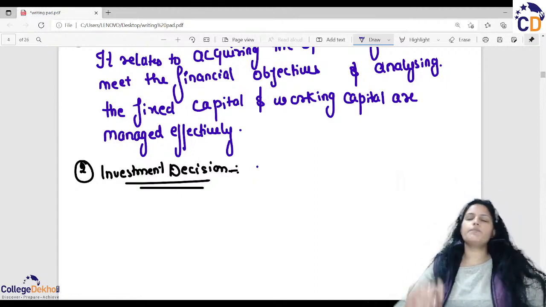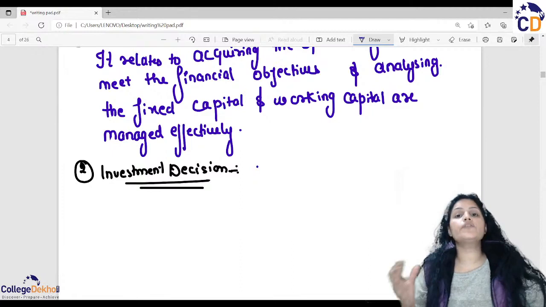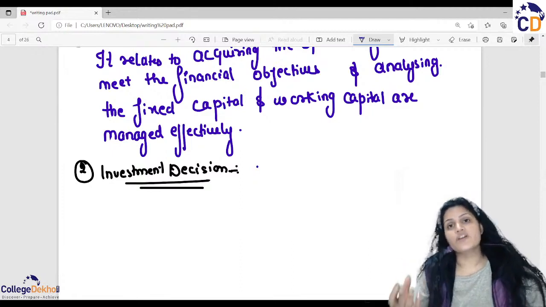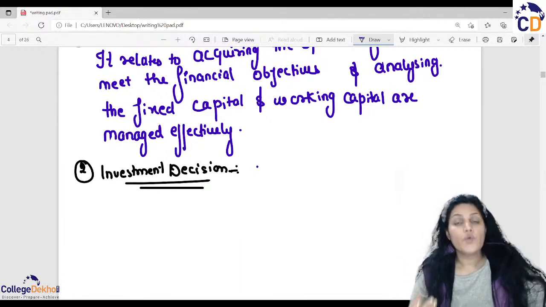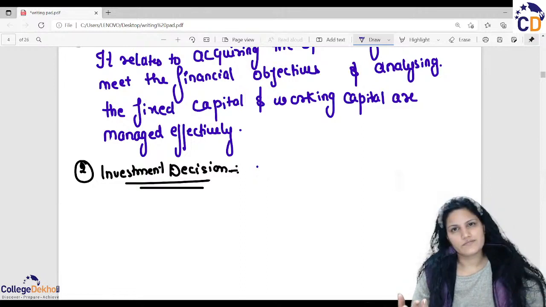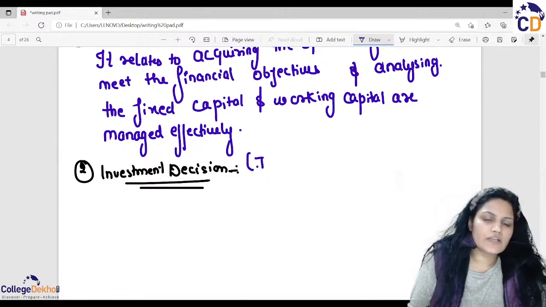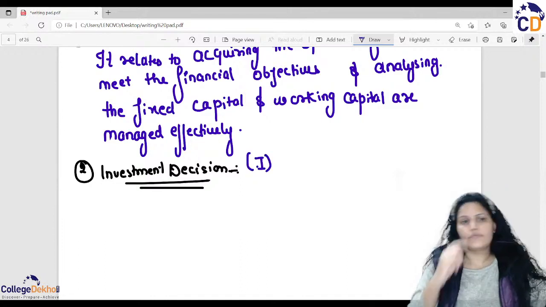How to select the proper assets which are going to give us a return in the future? There is a selection, shortlisting the items which are beneficial for the company, so as to take a proper decision. Investment is always denoted with the letter I.